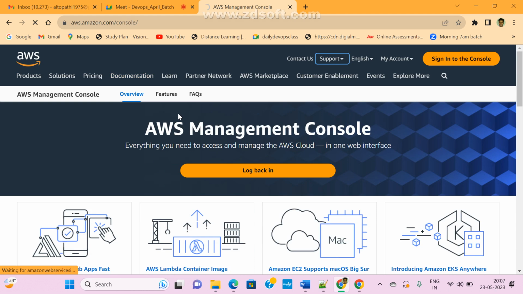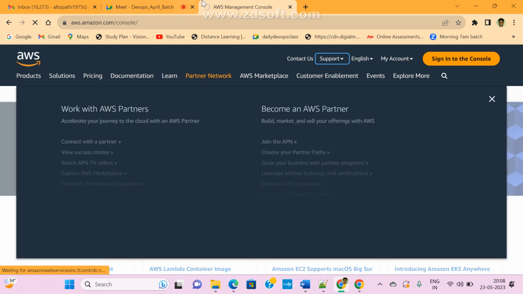We saw it in the last class, right? If you want to implement a multi-container Docker application, in that case we should go for Docker Compose.